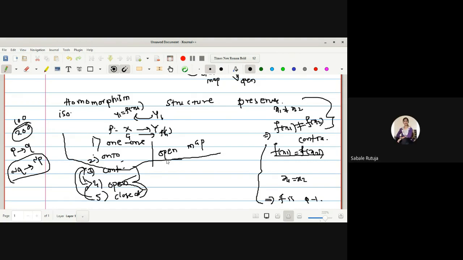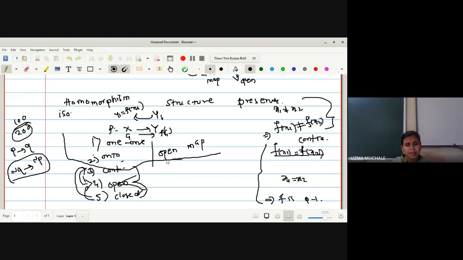Yes, ma'am. 1-1 onto open map. Sometimes it is given as 1-1 onto continuous and open map. But later on you will come to know by the theorem that continuity and open map are equivalent, and continuity or closed maps is also equivalent. Okay, later on we will prove it. As we are in the Ti space nomenclature, first we will complete all the Ti spaces, then we'll go for homeomorphism, continuity in topological space and all.